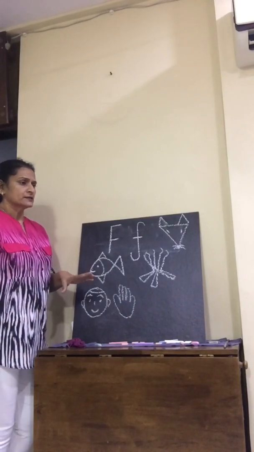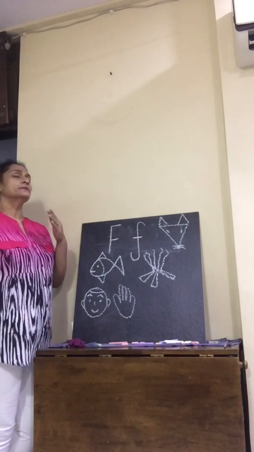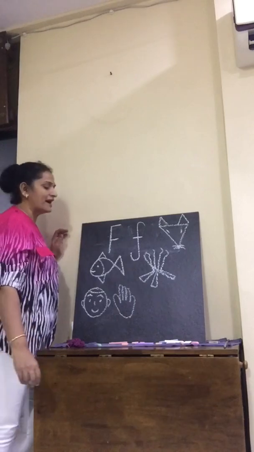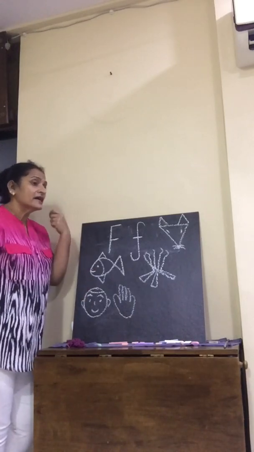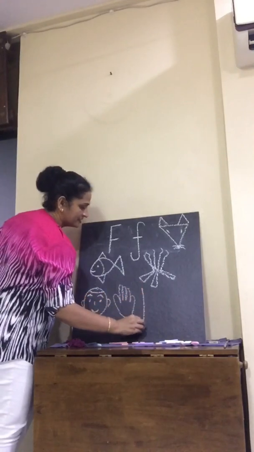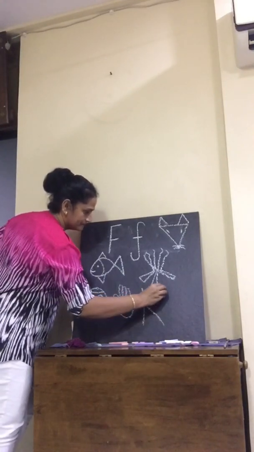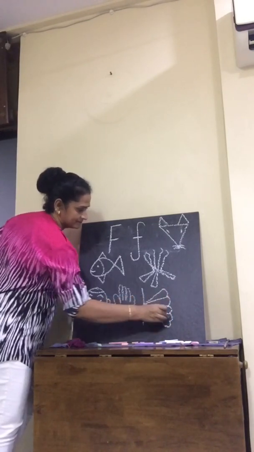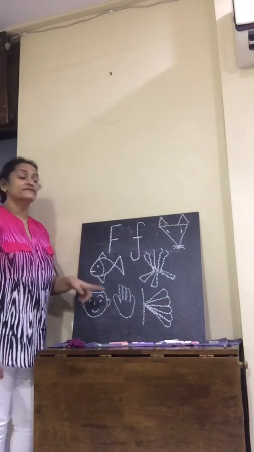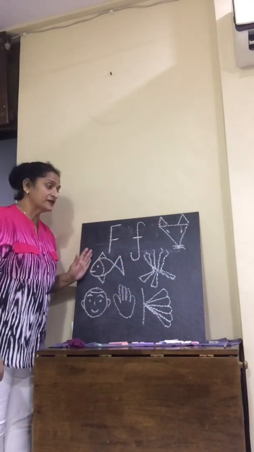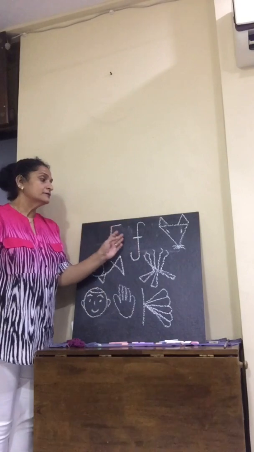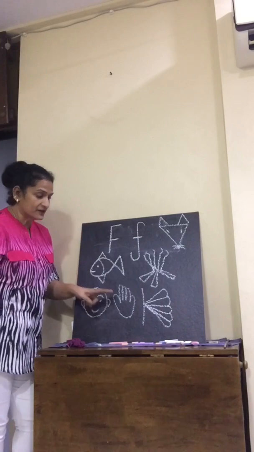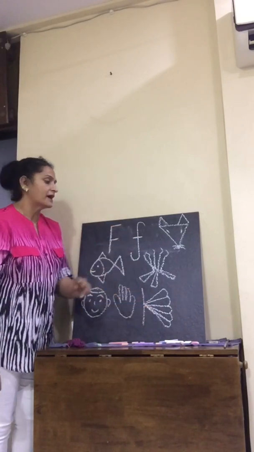Now what else? When I feel hot, I put it on. It's there in my house. F for fan. Okay, now teacher is going to draw the hand fan. We also have the hand fan. F for fan. So F for fish, for fire, for fox, for face, for fingers and for fan.